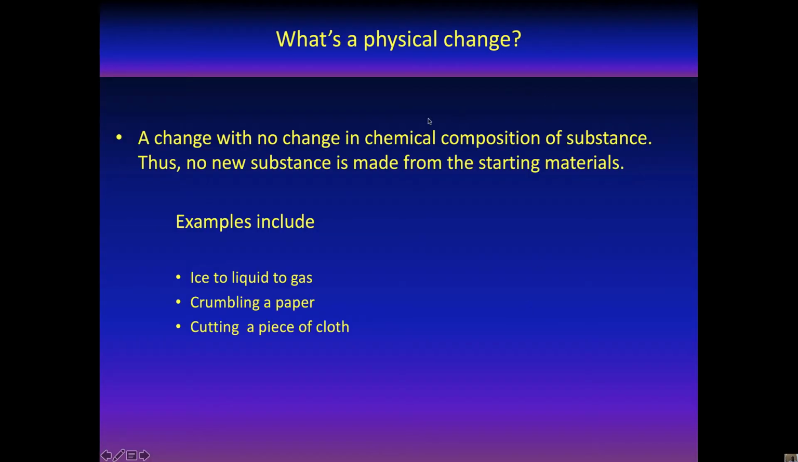What's a physical change? A physical change is a change with no change in chemical composition of substance, meaning no new substance is made from the starting materials. What are examples of physical change? Examples include ice melting to liquid and then liquid boiling to gas. So, the process of melting and boiling are examples of physical change.